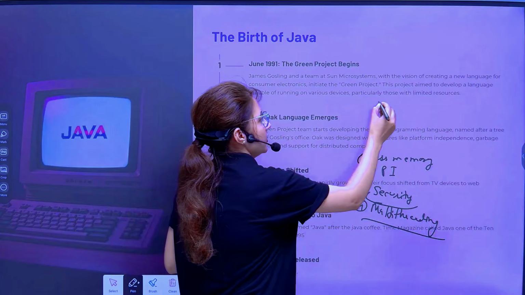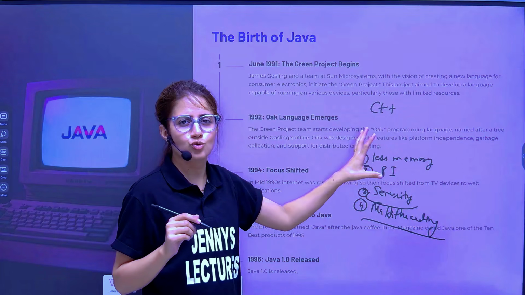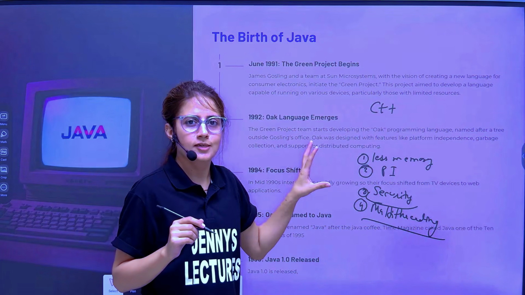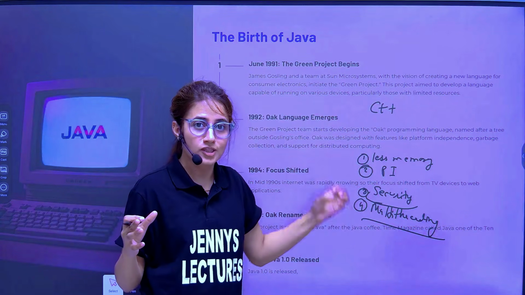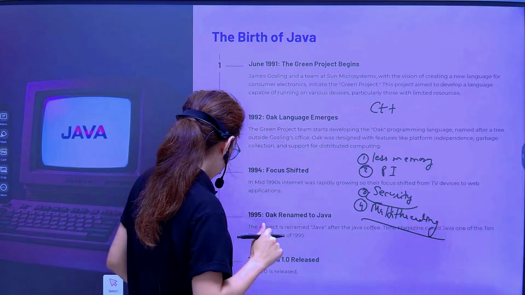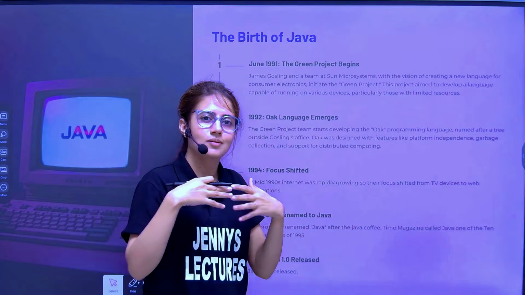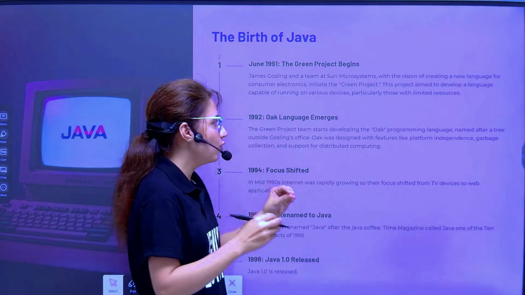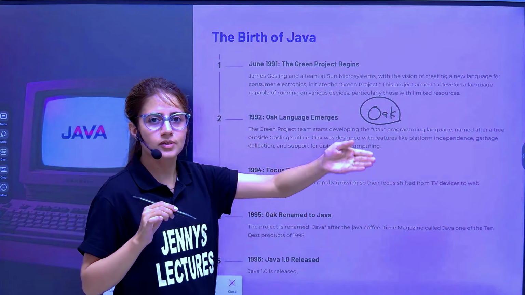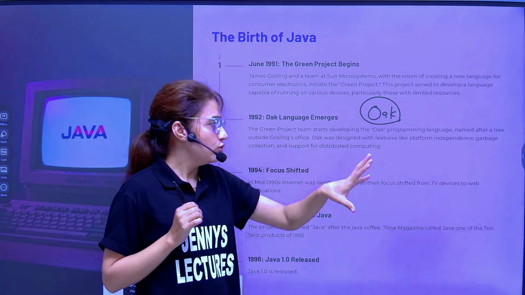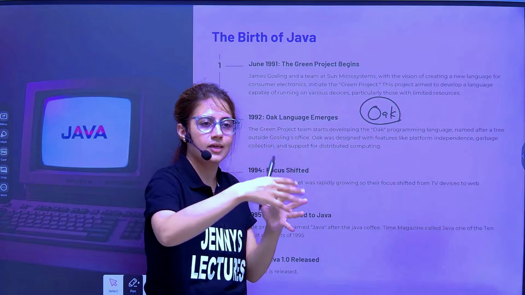So they started working on C++ at first, but because of some security reasons and some problems, C++ was not working. Then the Green Team decided to develop a completely new technology, a new language, along with this project. So James Gosling, one of the team members, developed a completely new language, which was known at first as Oak. Why so? Because oak was a tree outside of his office when he was working on this project. When he used to sit there, from the window he could see that tree.